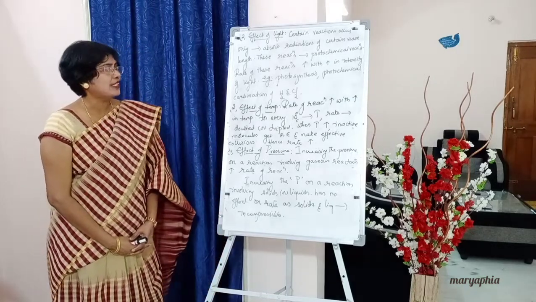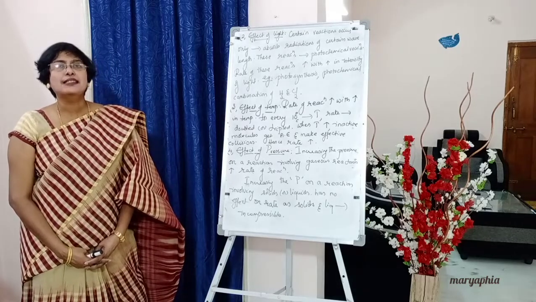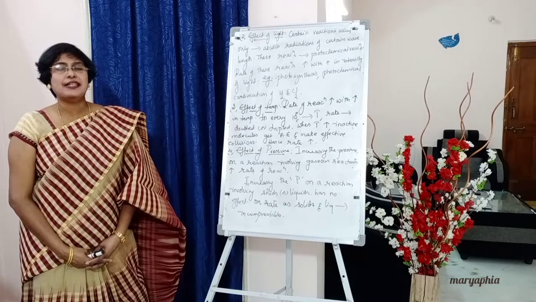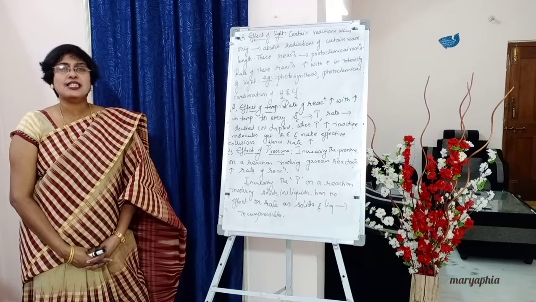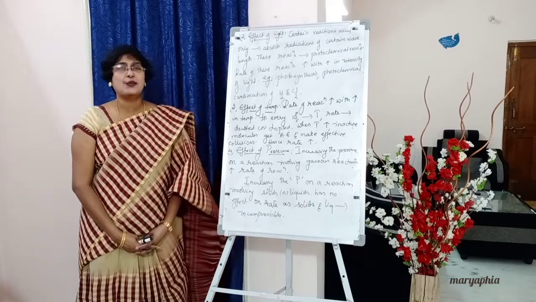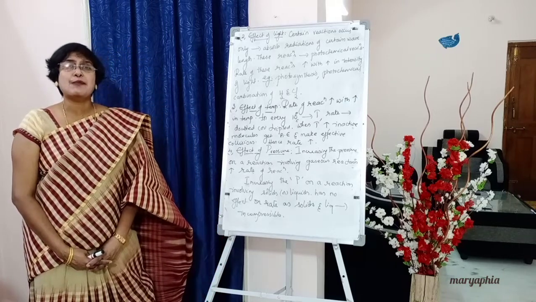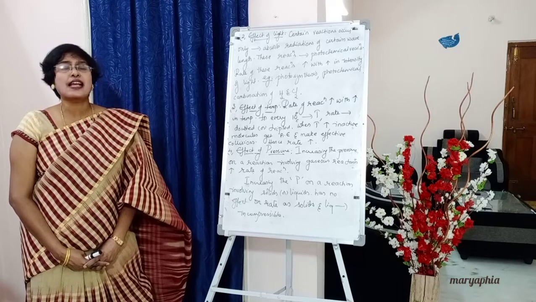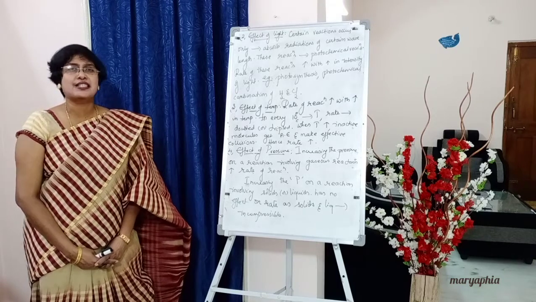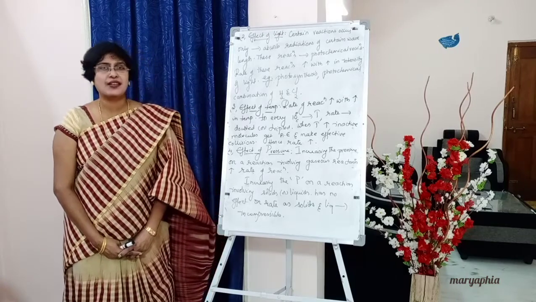Next, third factor, effect of temperature. So this also we have seen, students, under Arrhenius equation. We have seen that rate of reaction increases with increasing temperature, and also a small rise of 10 degrees centigrade in temperature will double or triple the rate of reaction.